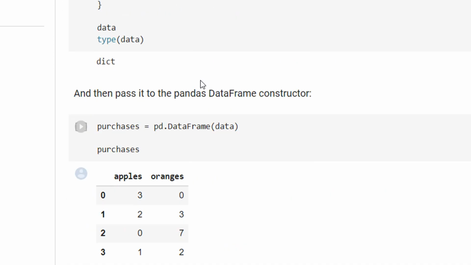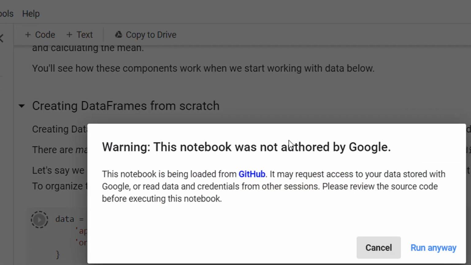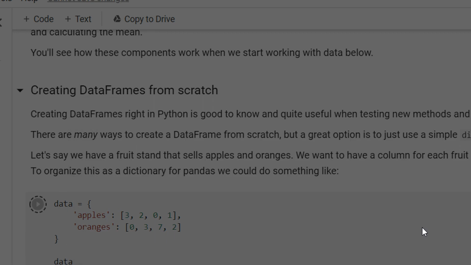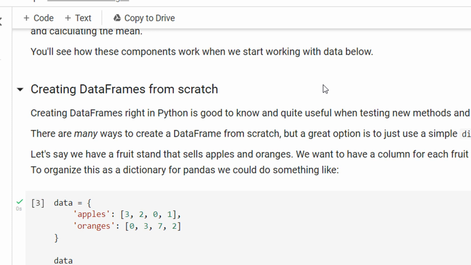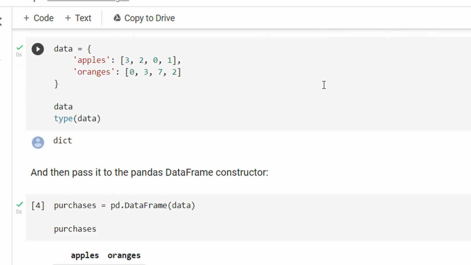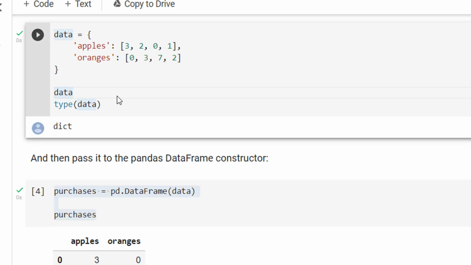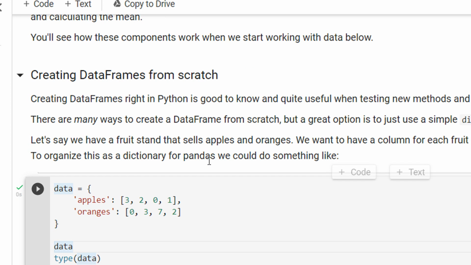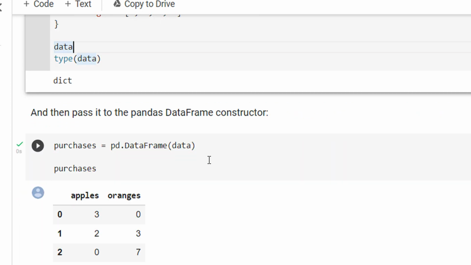Let me execute this. You come to runtime and do a run all. It is showing some warning, you just say run anyway. Because in pandas, you need to execute all the previous blocks before going on to the next block. I cannot directly execute this block without executing the previous block if there is some dependence.